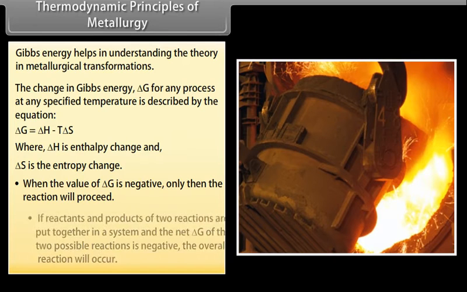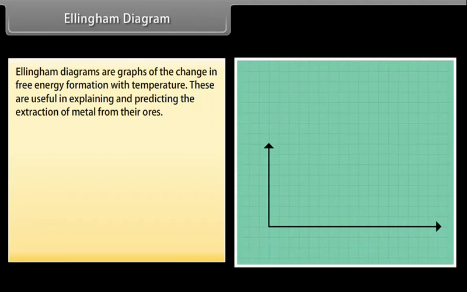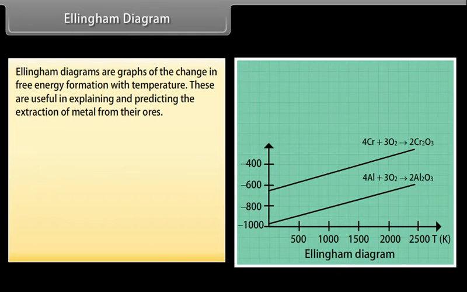If reactants and products of two reactions are put together in a system and the net delta G of the two possible reactions is negative, the overall reaction will proceed. Ellingham diagram. Ellingham diagrams are graphs of the change in free energy of formation with temperature. These are useful in explaining and predicting the extraction of metal from their ores.